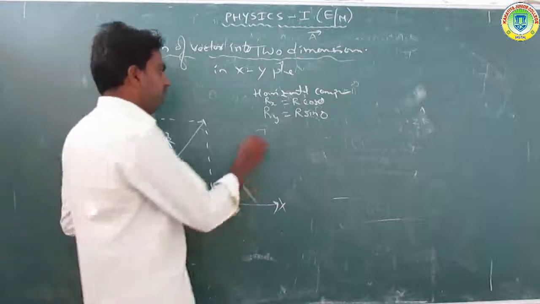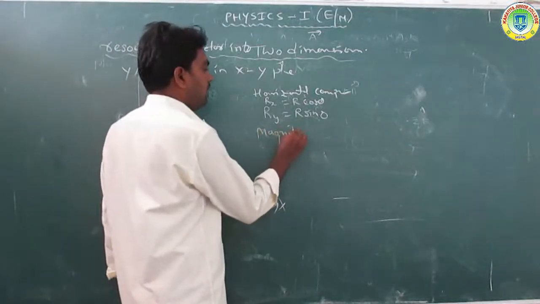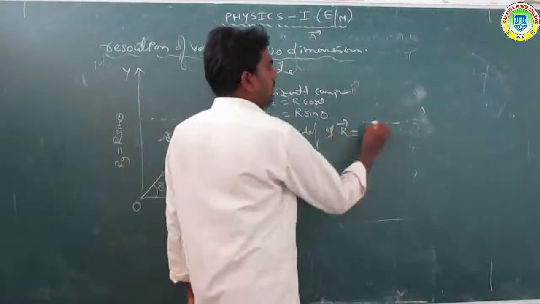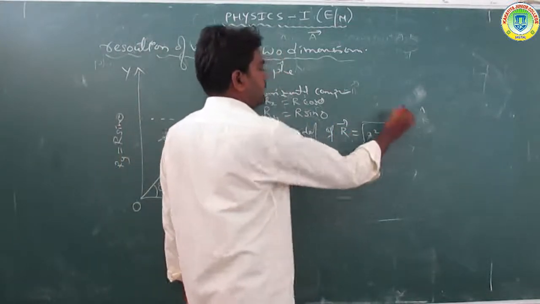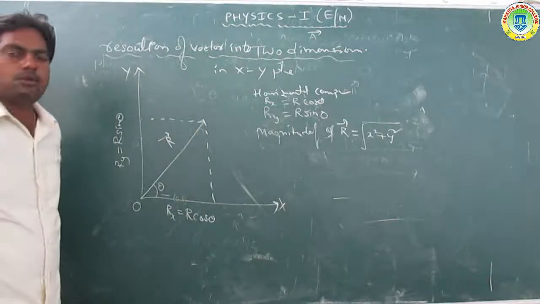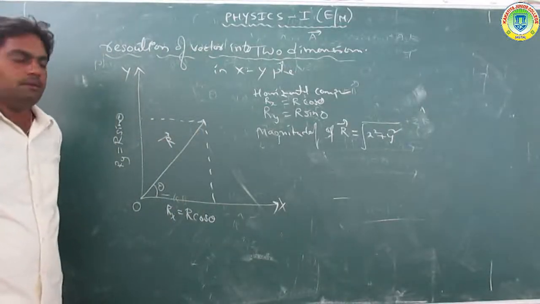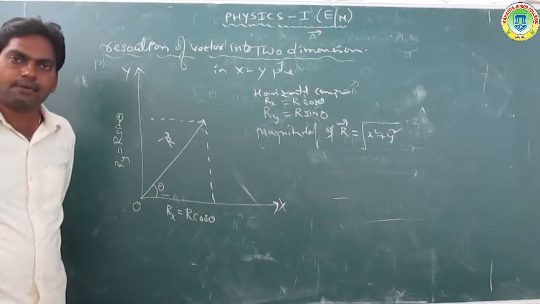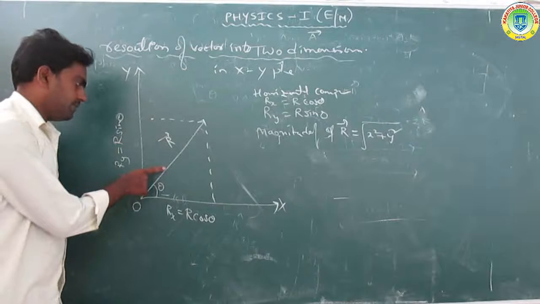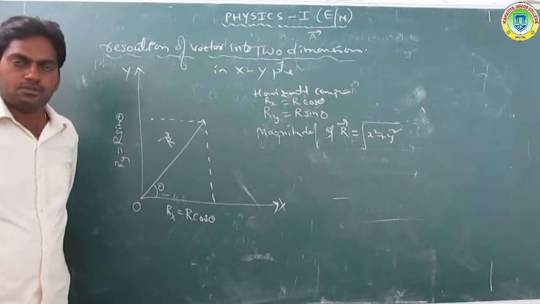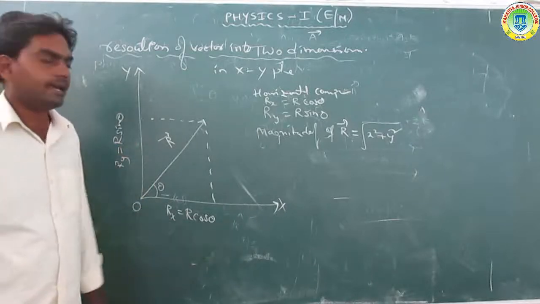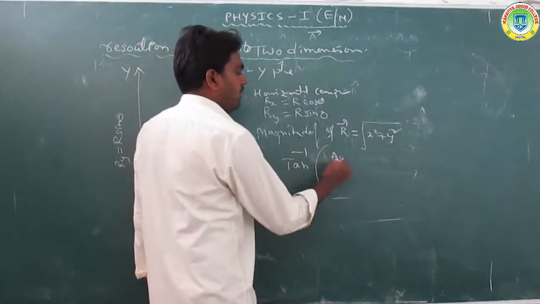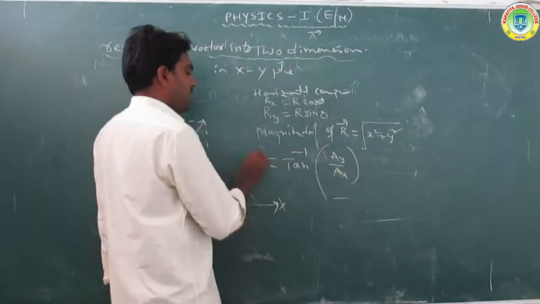The magnitude of R is equal to the square root of x squared plus y squared, which is the magnitude of the resultant vector R. The direction of R with respect to x is tan inverse of Ry by Rx, which gives the angle.